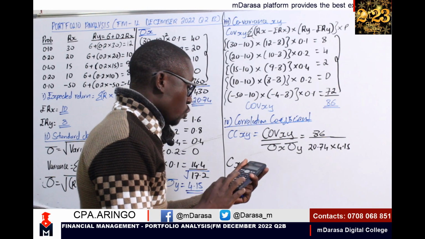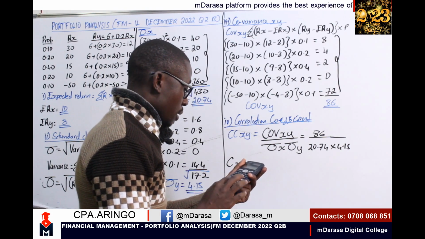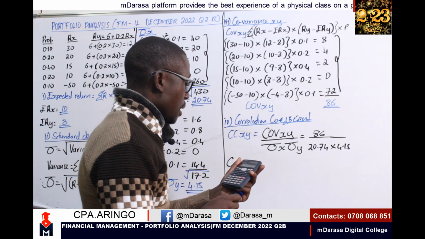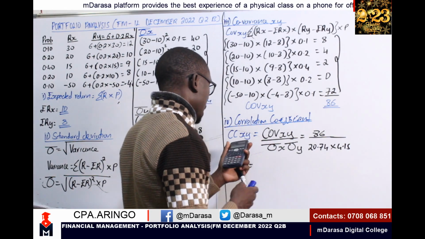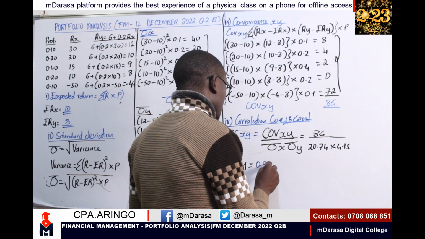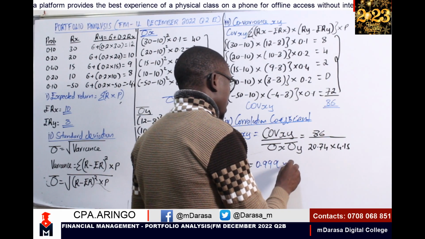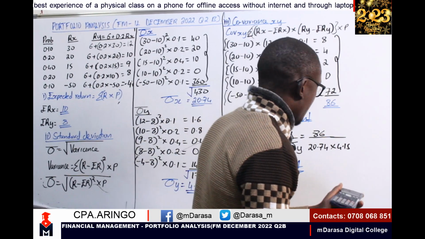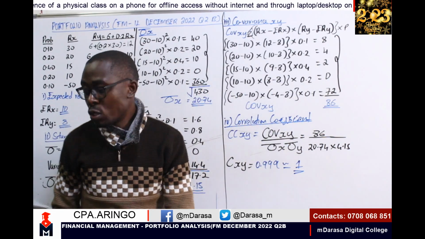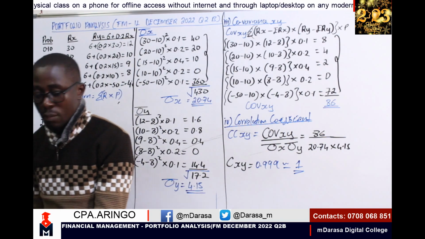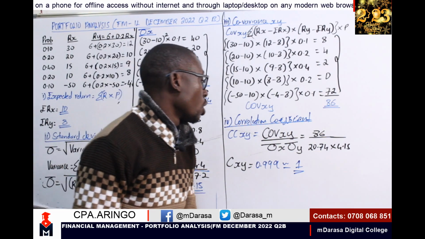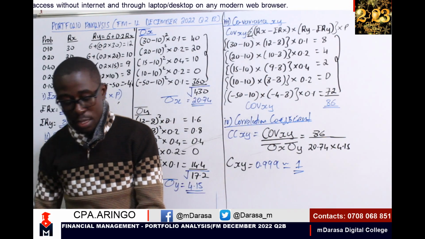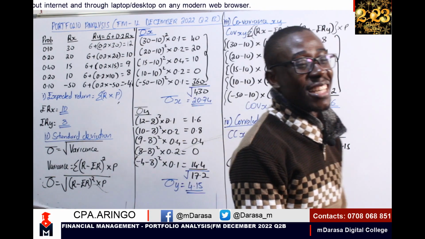20.74 times 4.15 gives us 86.071. So I'm having 86 divided by my answer. I'm getting 0.9999, so 0.999, which basically is equivalent to 1. So ideally at this point, as much as you're not asked, you can see that there's a very strong positive relationship between these two securities. So this is what we are required to do in this question, my good students.